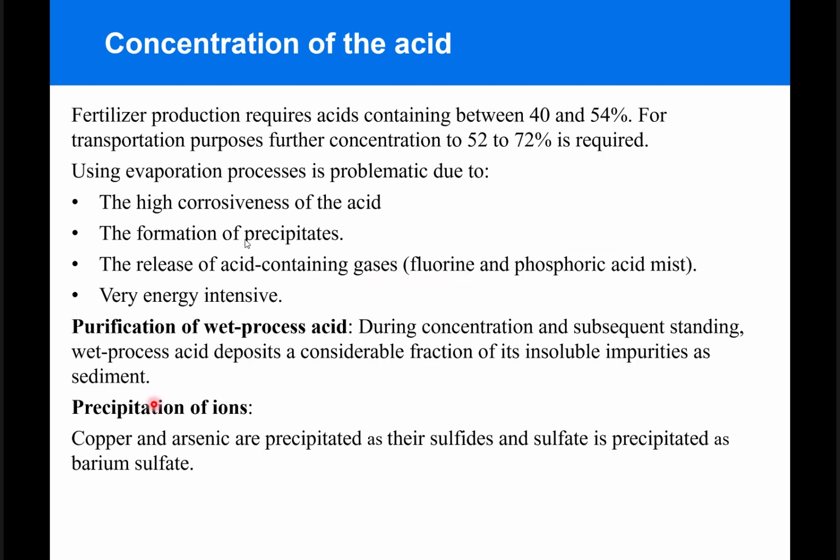The wet acid can be purified by depositing the impurities as insoluble sediments, and also, in order to facilitate precipitating impurity ions like copper and arsenic, these can be precipitated as sulfides, while any sulfate impurities can be precipitated by adding barium to precipitate it as barium sulfate.